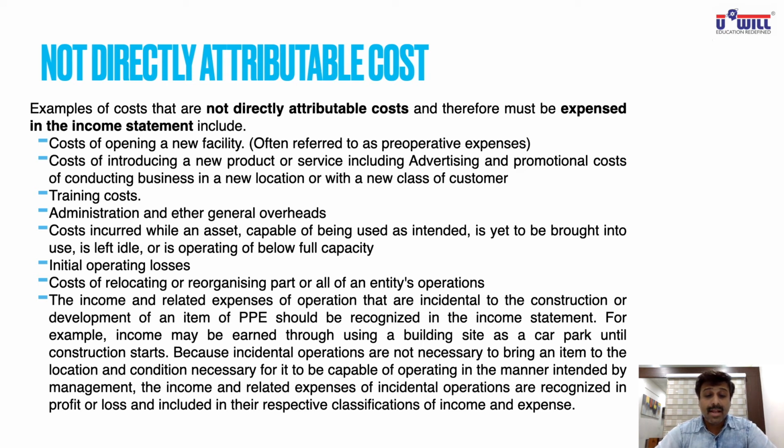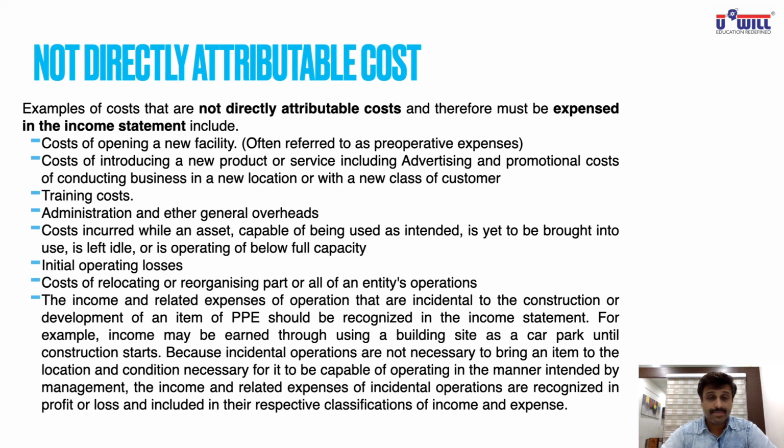For example, income may be earned through using a building site as a car park until construction starts. Because incidental operations are not necessary to bring an item to the location and condition necessary for it to be capable of operating in the manner intended by the management, the income and related expenses of incidental operations, that is car parking, are recognized in profit or loss and included in their respective classification of income and expense. Whatever income you earn from that parking will be taken in P&L on the credit side. Whatever expense you incur in maintaining that parking will be taken in P&L on the debit side. So these things cannot be included in directly attributable costs.